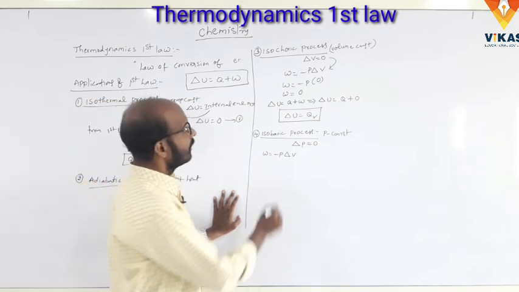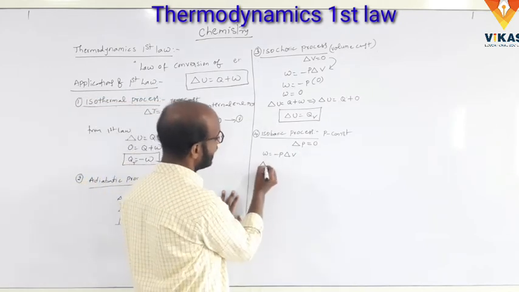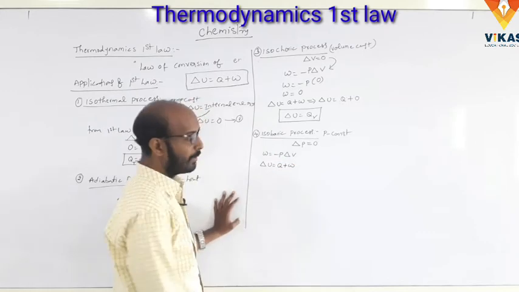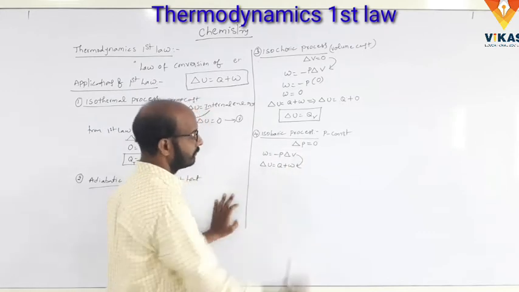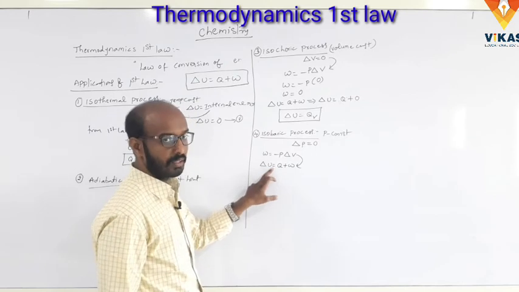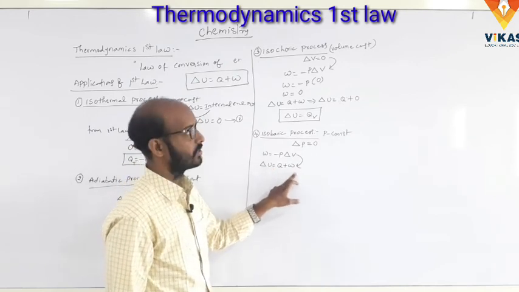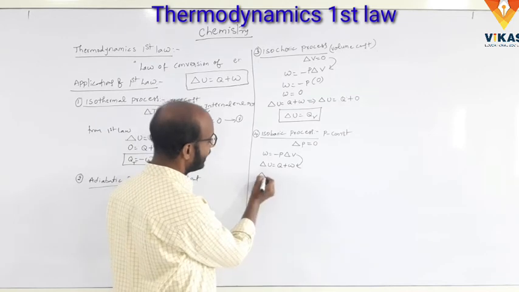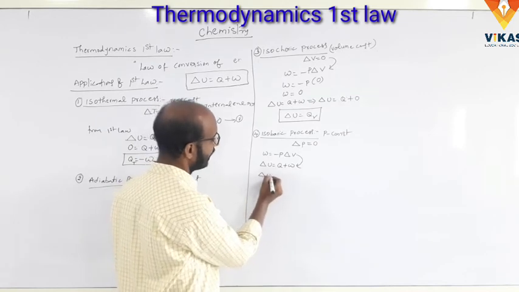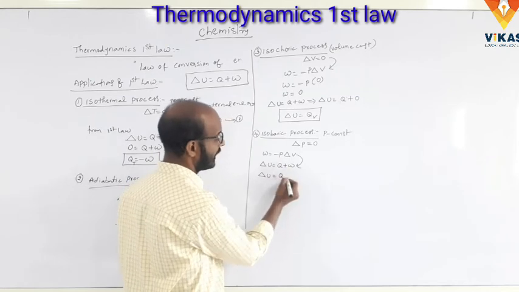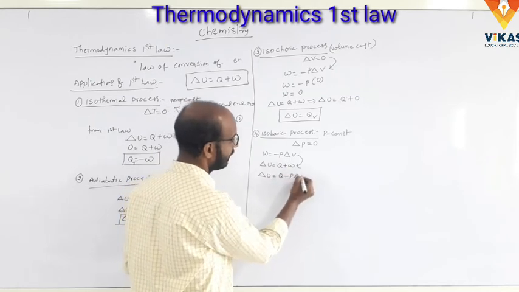Okay. So we know the first law of thermodynamics, that is delta U is equal to Q plus W. Substitute the W value in the first law of thermodynamics. So delta U is equal to Q, and W is minus P delta V, so Q minus P delta V.